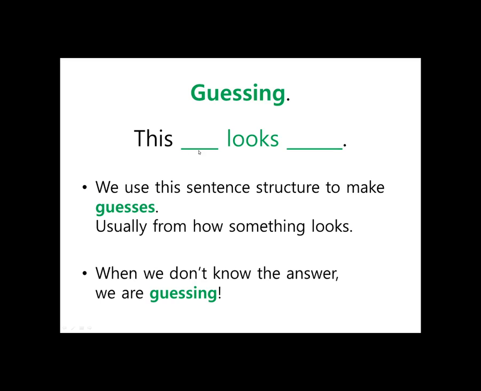So we put what we want to talk about in the first space, and then our description, our guess, in the second space here. We use this sentence structure to make guesses, usually from how things look. Usually, but not always. When we don't know the answer, or if we don't know something is true, we are guessing.